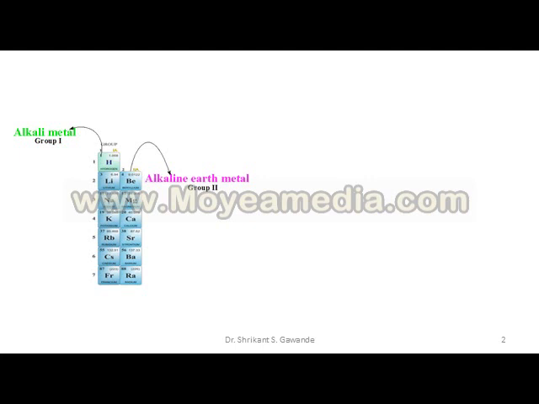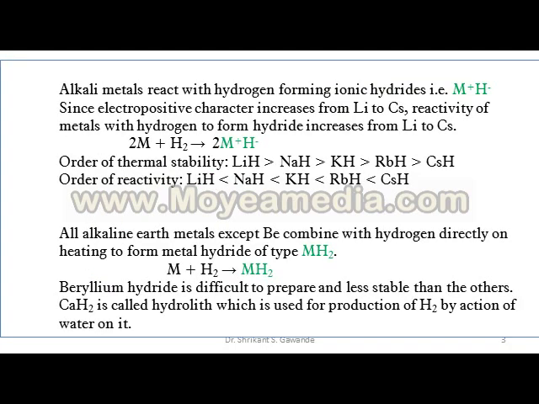First of all, we will see hydrides of alkali metals and then alkaline earth metals. Hydrides of first A group elements. Alkali metals react with hydrogen forming ionic hydrides, that is M positive and H negative.